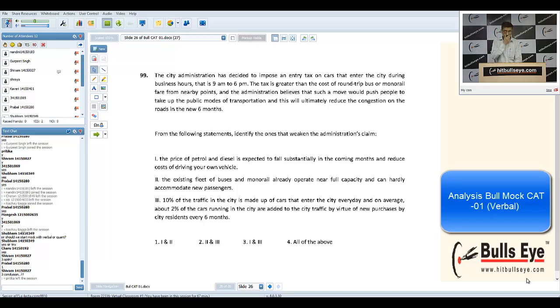Ten percent of traffic is made up of only cars. The first line says they are thinking of imposing taxes on cars, so they are only 10%. Even if you reduce 10% of traffic, this is not going to make any significant reduction in the congestion. So again, this will weaken the claim. So I would say the answer is all of the above. So that is all, guys.